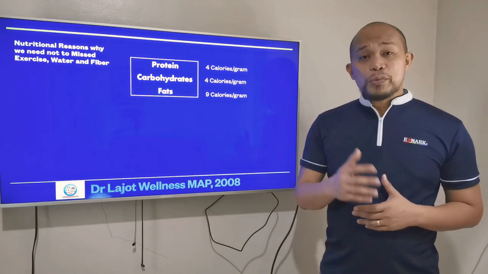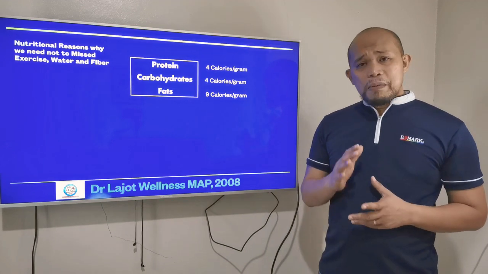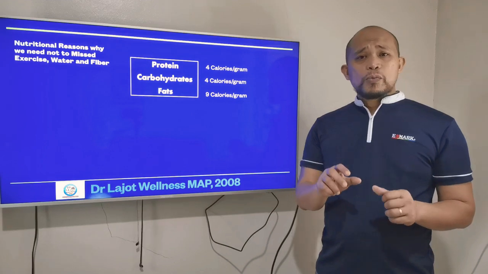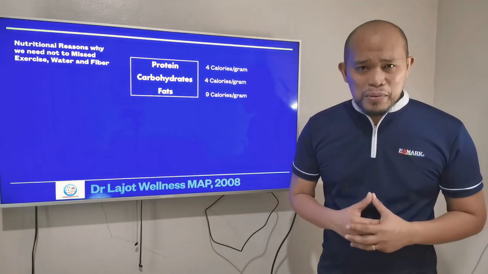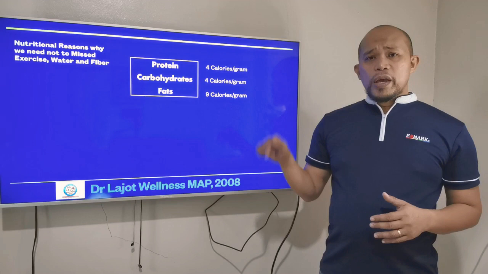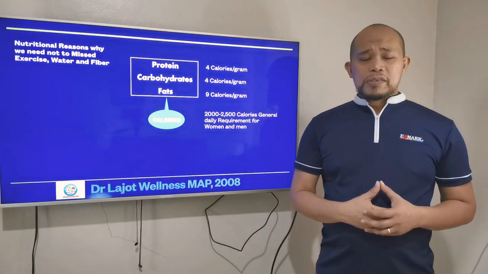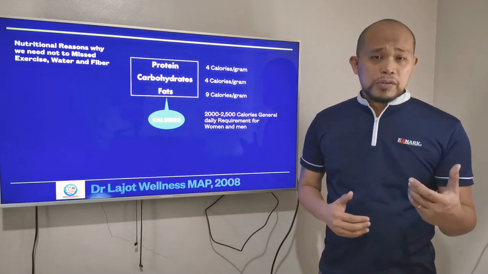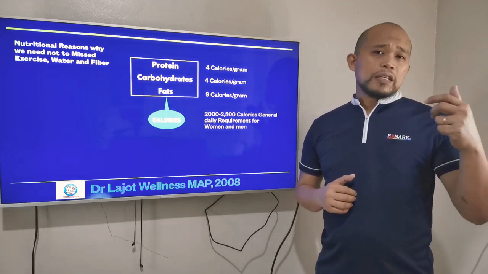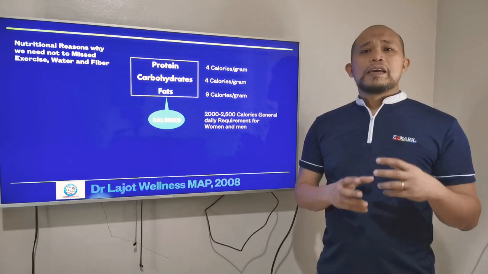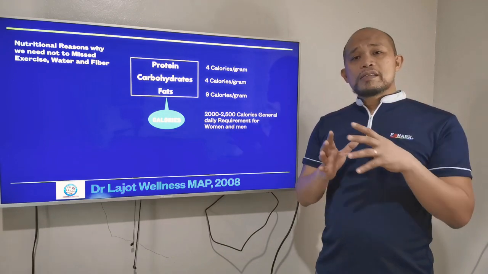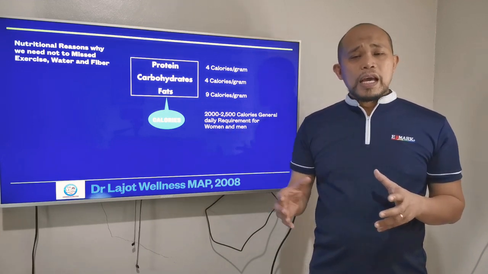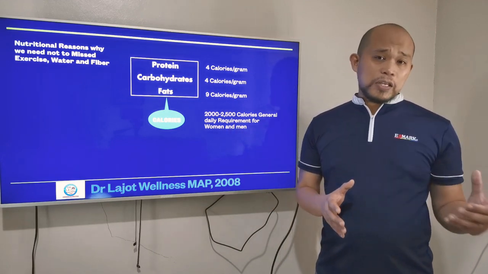And you can find here a reason why we are limiting fats, because per gram of fat we are getting 9 calories. Calories are the oxidation effect or result. For example, if we eat protein, carbohydrates, and fats, then the oxidation of that is calories. Calories are the unit we get from the food, and calories are energy.